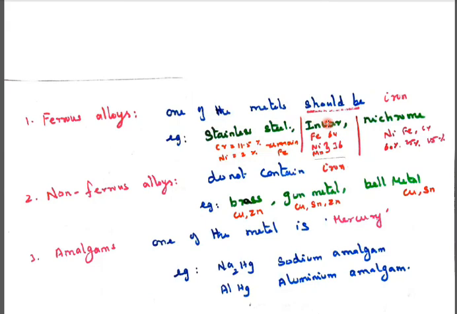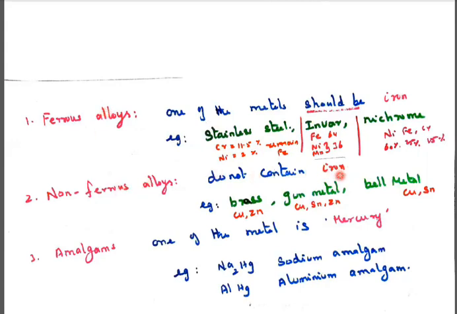And invar. Stainless steel we can use for household wares, and invar we can use for pendulums and so on. Invar is iron and nickel, with nickel and manganese 36 percent, so iron is 64 percent. One of the metals is iron, so it is called a ferrous alloy. Nichrome alloy can withstand temperature: nickel 60 percent, iron 25 percent, chromium 15 percent. These are only examples I have given. Alloys which contain iron are called ferrous alloys.